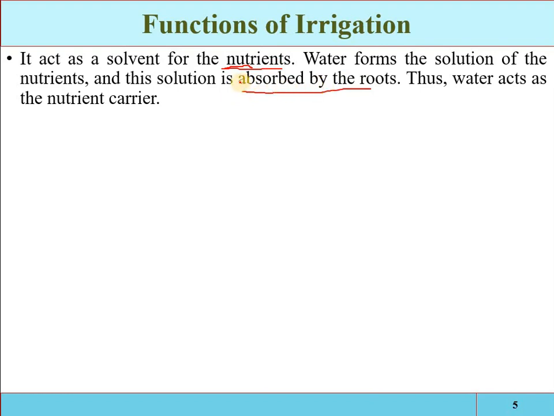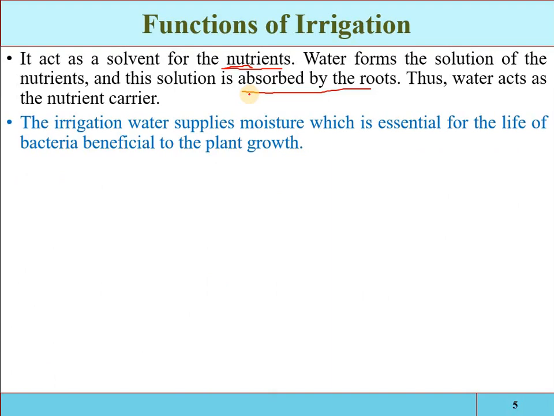So the nutrients will be beneficially applied to the plants. The irrigation water also acts as a solvent for the nutrients. Water forms the solution of the nutrients and this solution is absorbed by the roots. Thus water acts as a nutrient carrier. So that is one of the main functions of irrigation water, that it is a nutrient carrier.